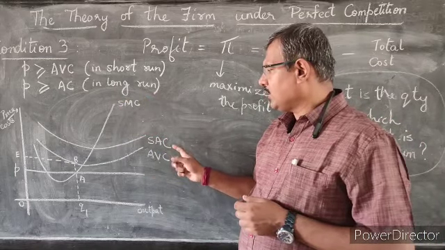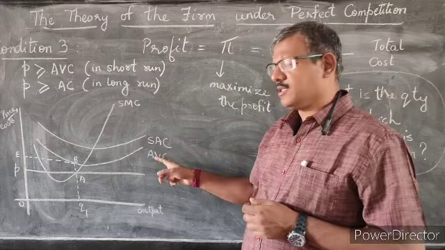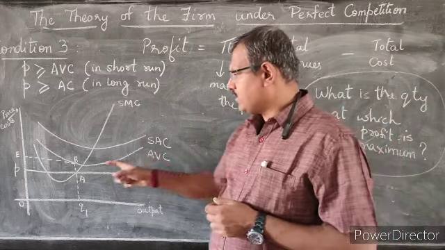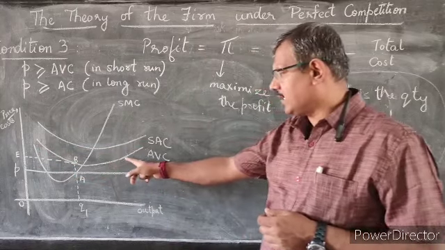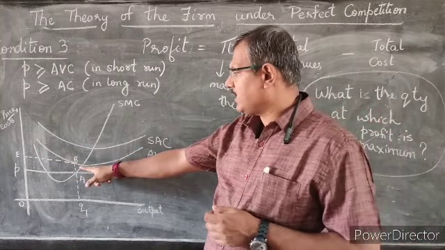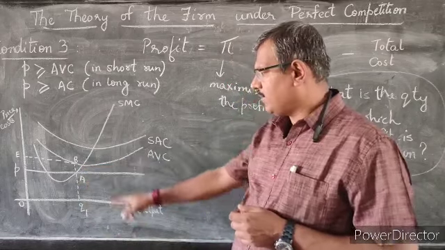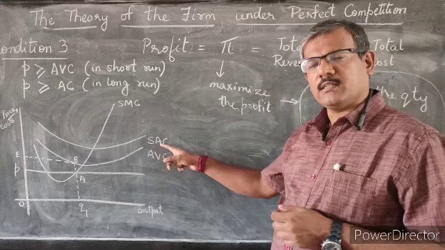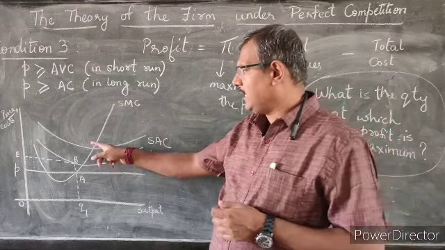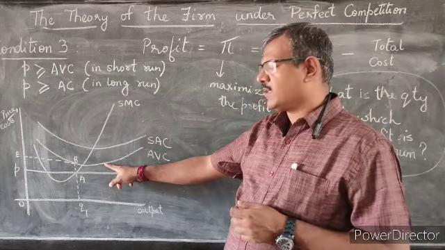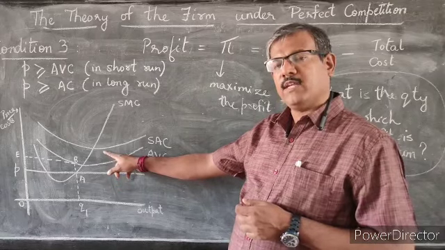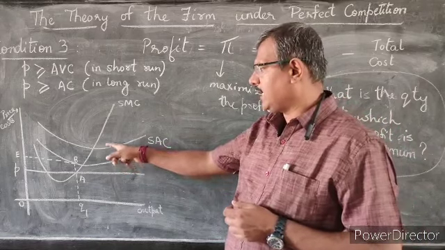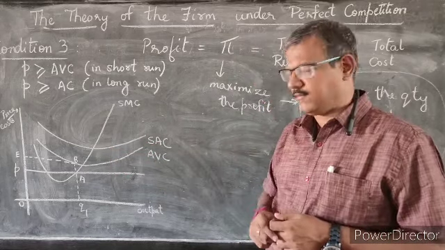And you also have two other curves, the short-term average cost and the average variable cost. The SMC intersects the average variable cost at its lowest point. And the short-run average cost is slightly higher because fixed cost is added to variable cost to give you the average cost.